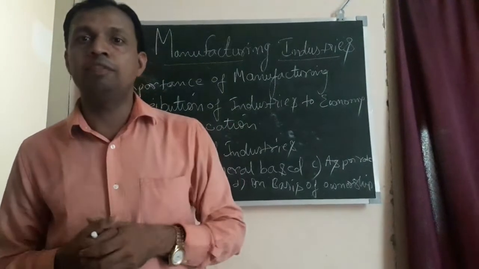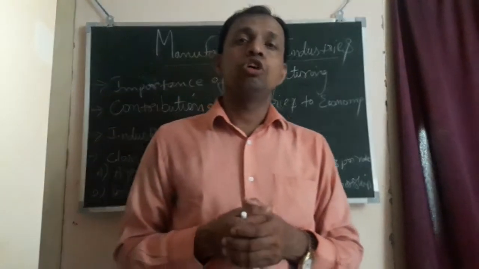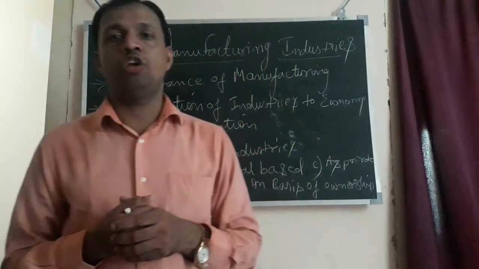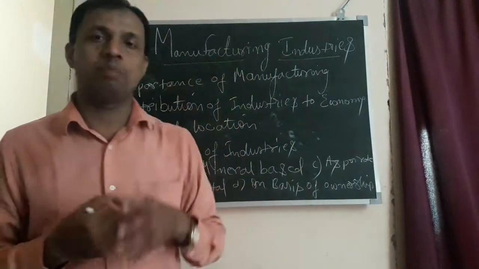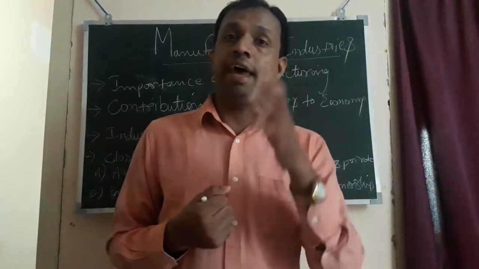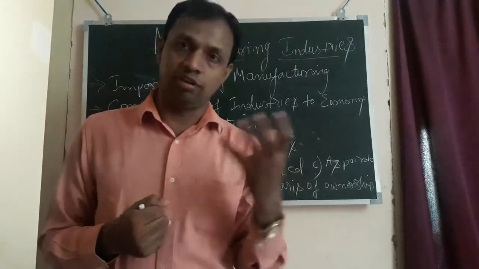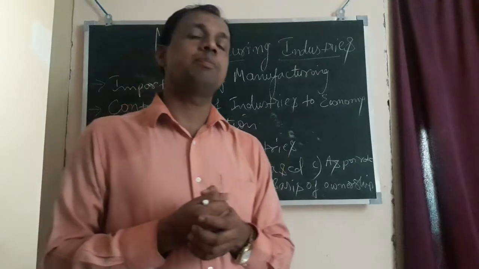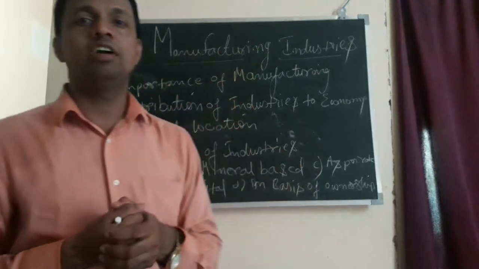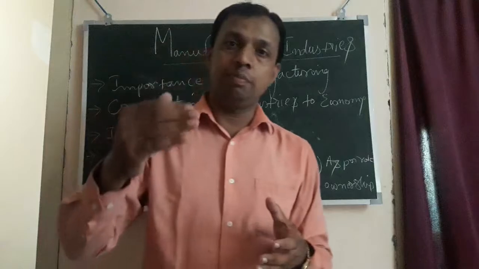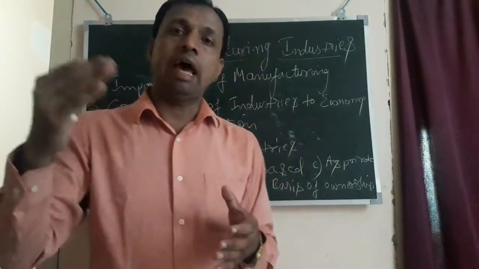Okay, for example, in our country, most of the woolen textile industries are located in the north and northwestern part of India. If you take iron and steel industries, mostly they are located in the Chota Nagpur region. Chota Nagpur region consists of the states of Odisha, Chhattisgarh, some parts of Jharkhand and Bengal.